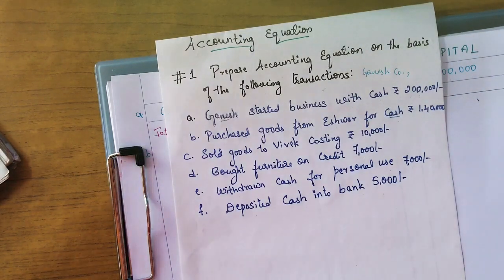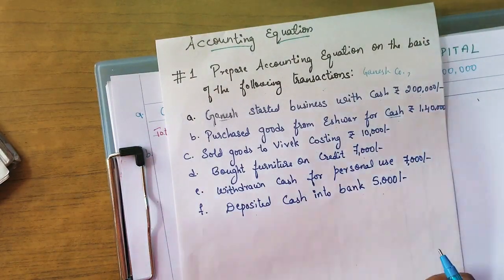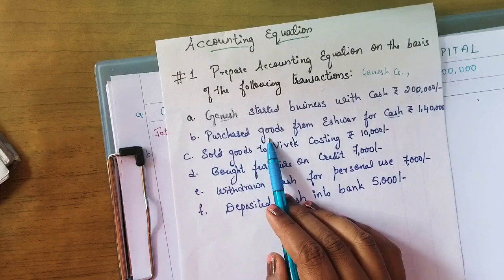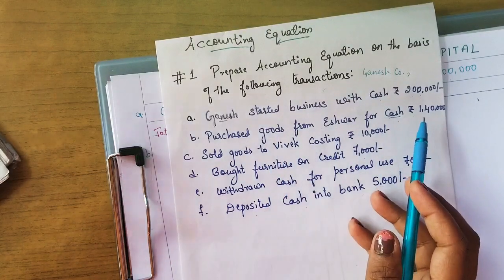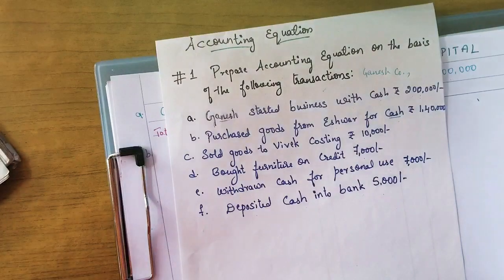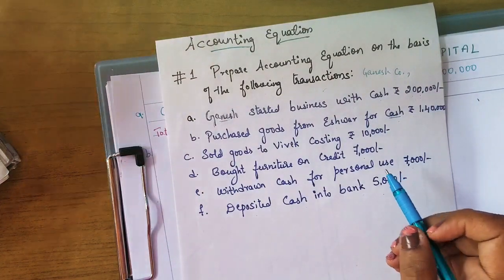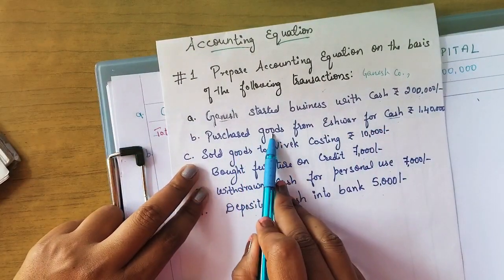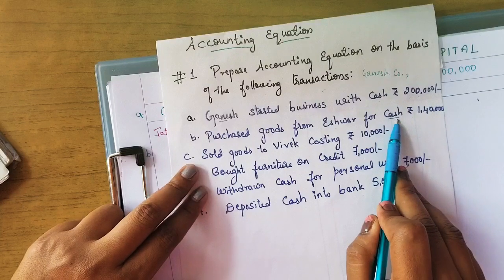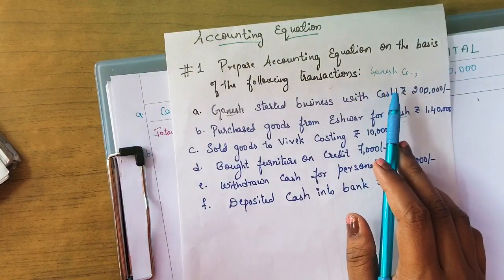Now you started the business with 2 lakhs. After that, you are purchasing goods of rupees 1,40,000. When you are purchasing, what happens? The goods are coming into your business and you are paying some cash, that is, cash is going out of the business. Is it right? You can see goods are coming in and cash is going out. Kindly think from the point of view of the business.